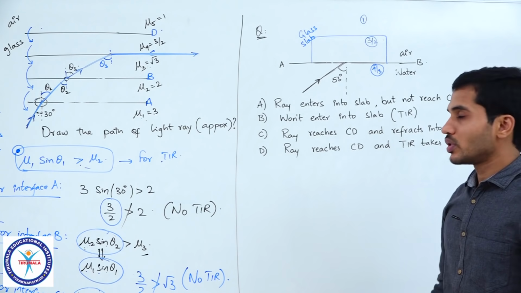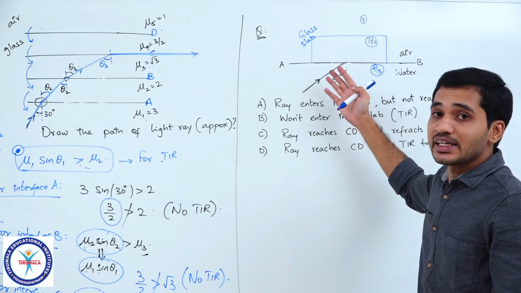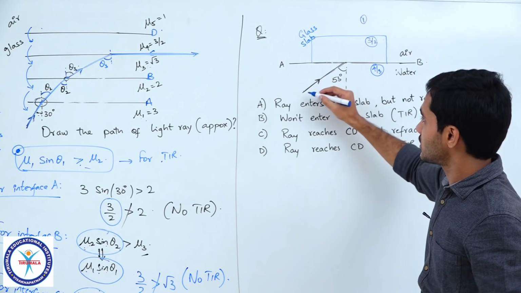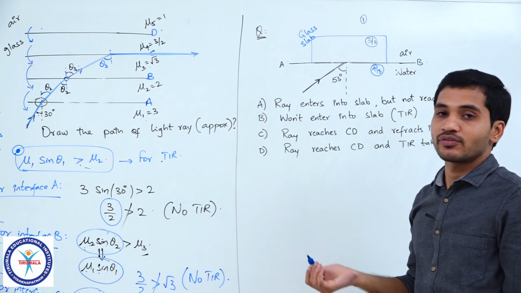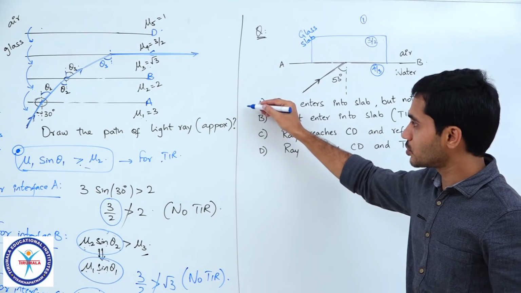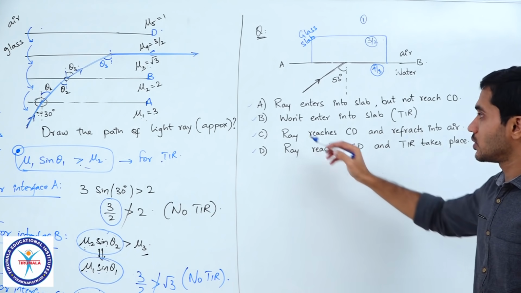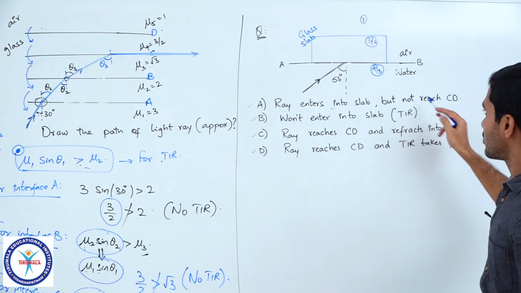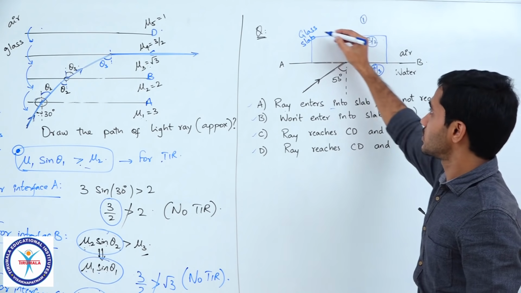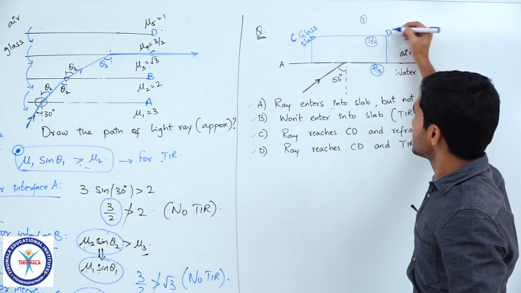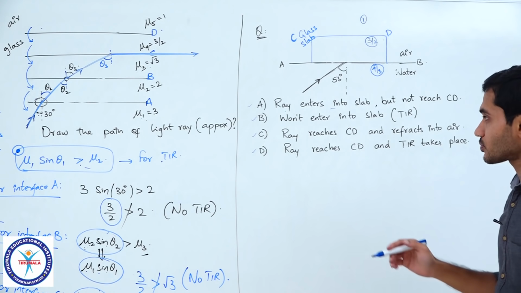Okay. Now, is it any different from the earlier case? We have parallel surfaces, light is incident. I will have to check. The options given to you are also the same, so I will read out each option. Ray enters into slab but does not reach CD. This is CD, this end is C, this end is D, right.